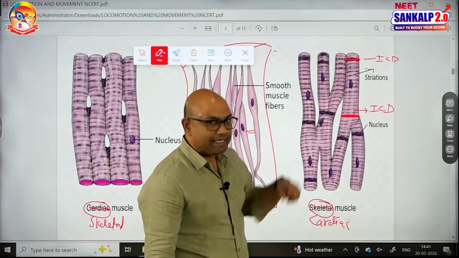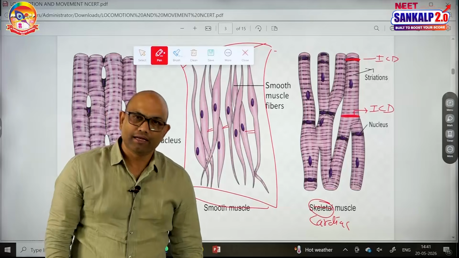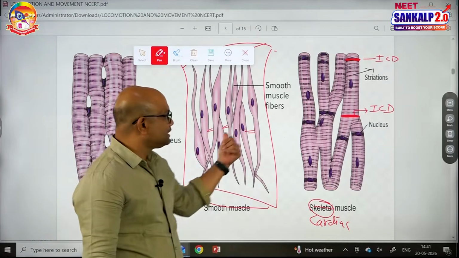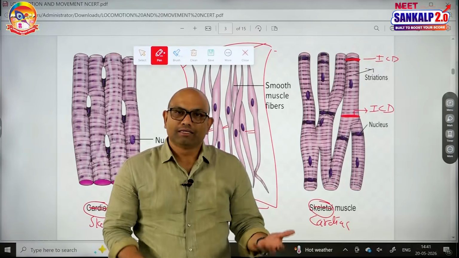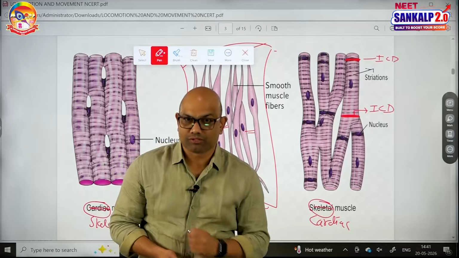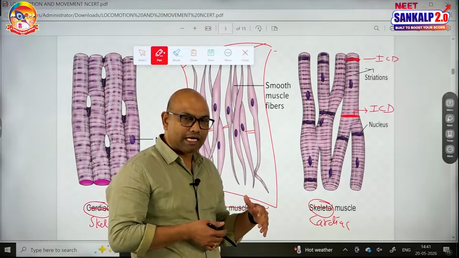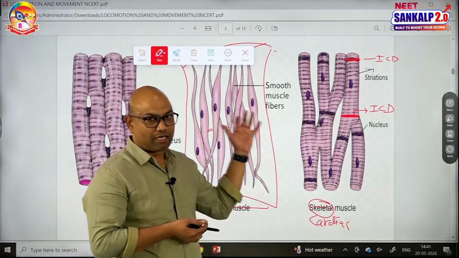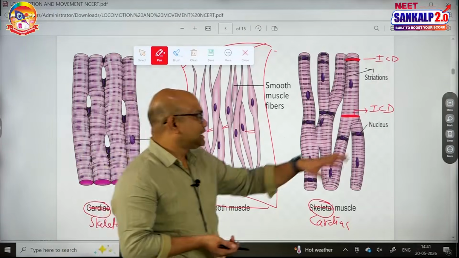And they are uninucleated, striated, and involuntary in nature. See, smooth muscles and cardiac muscles are involuntary because they are not under the direct regulation of the nervous system; they will be regulated by the autonomic nerves. Both sympathetic and parasympathetic nerves control the contractions and relaxations of smooth and cardiac muscles, hence they are said to be involuntary in nature. What about the cell fusion junctions?